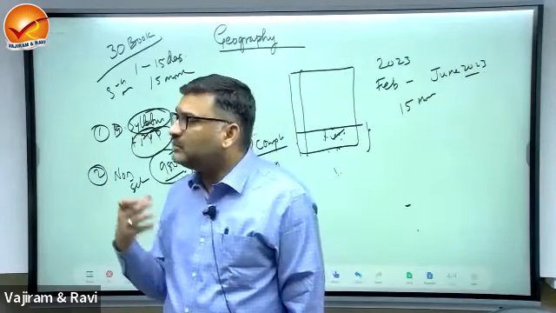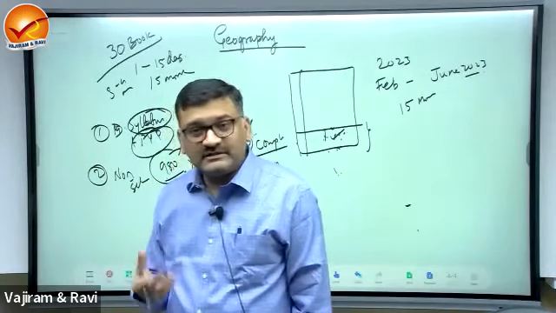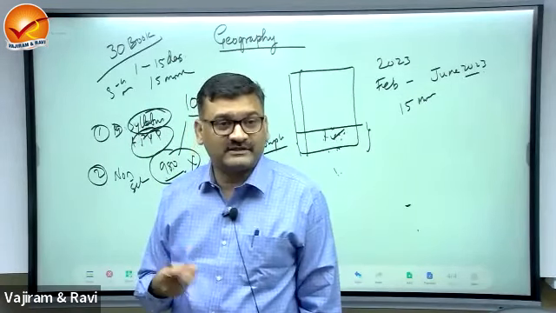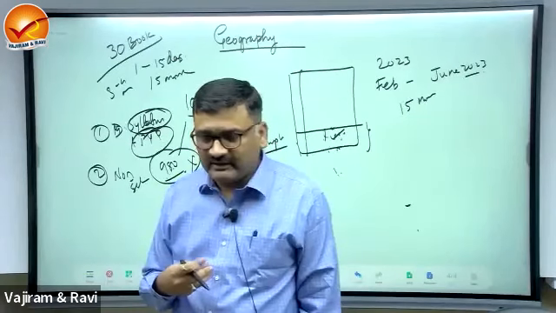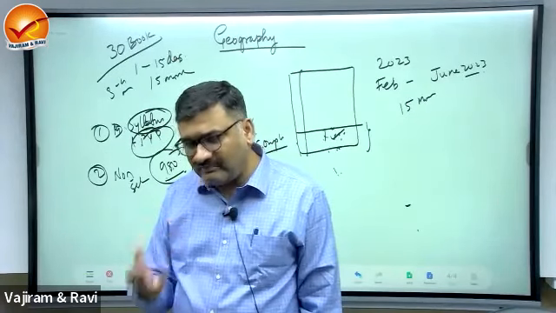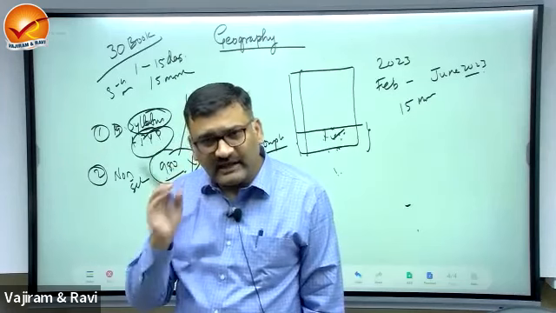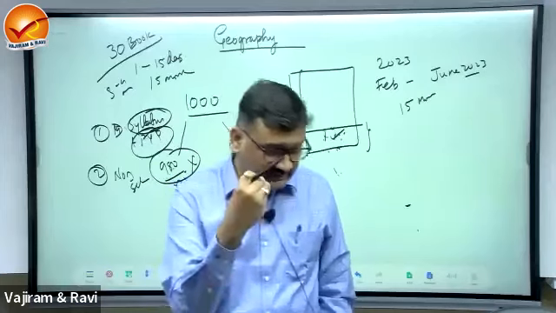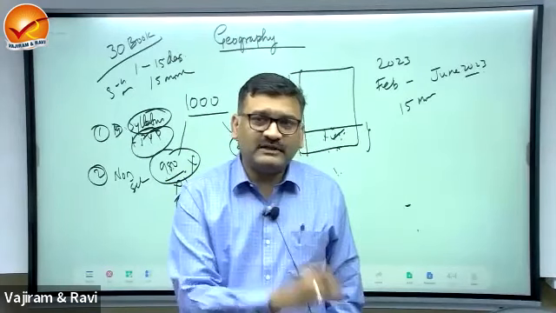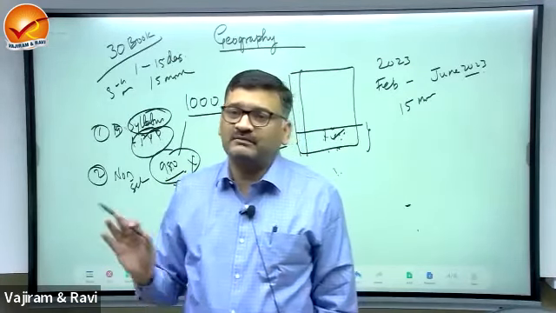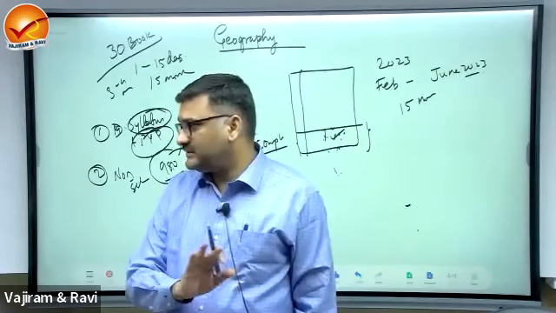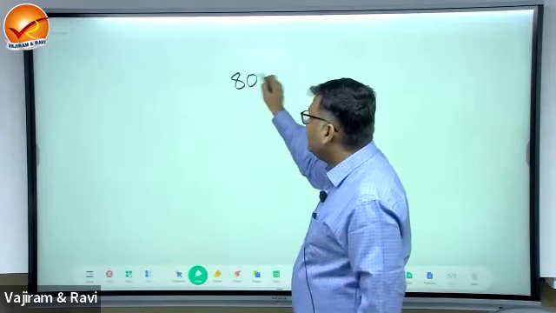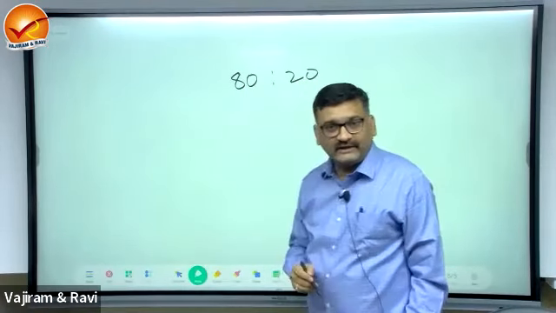See, the most dangerous thing among the civil services aspirants will be the internal conflict. What is that internal conflict? You should not be in a state of ambiguity, you should have clarity. What is that clarity? I will do this topic, I will leave this. I feel that this is not important. This feeling I got from the previous year question paper, right? So leave it. So you can divide your syllabus 80 is to 20.